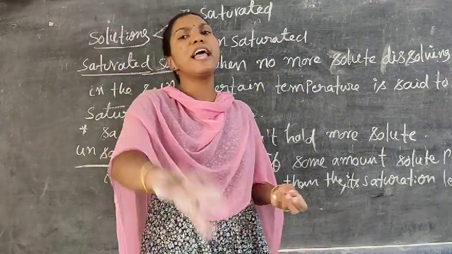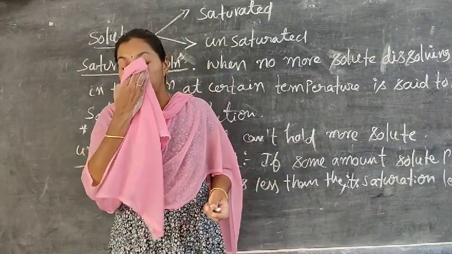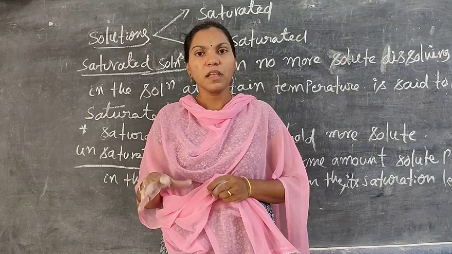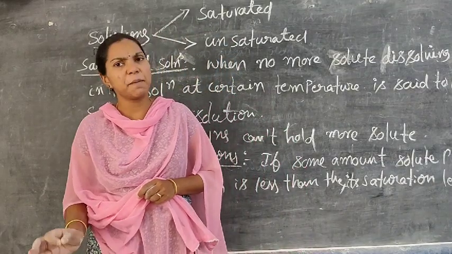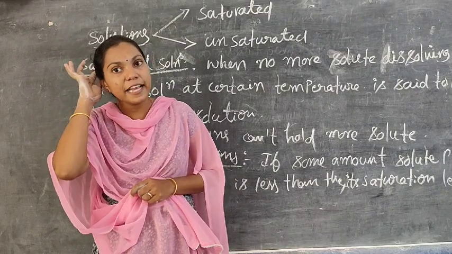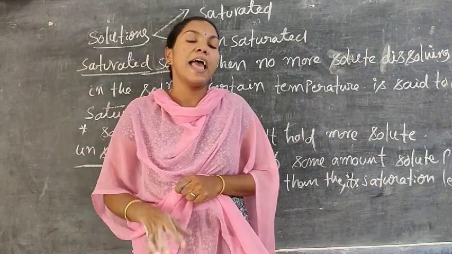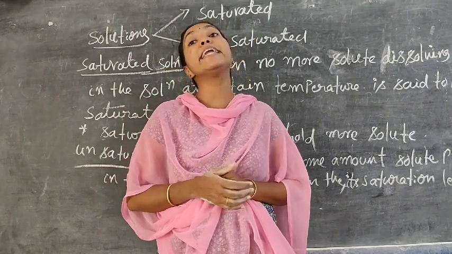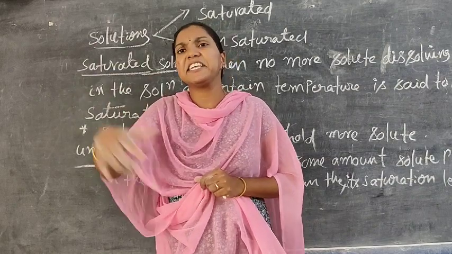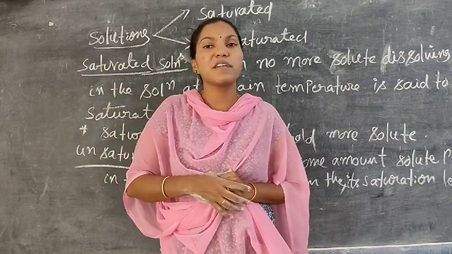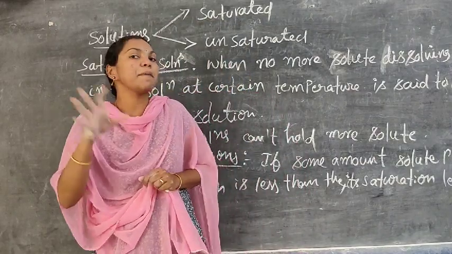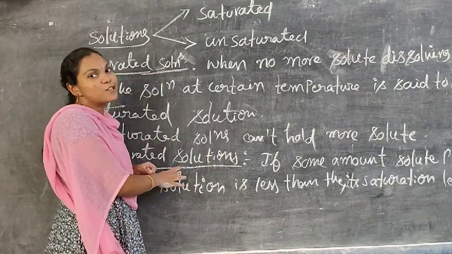For example, take 100 ml of water, add 20 grams of sugar, and it is completely dissolving. Add 100 grams of sugar in 100 ml of water, and it is also dissolving. Add 500 grams of sugar in 100 ml of water. Is it possible to dissolve? Even though we are stirring and heating, some amount of solute remains undissolved in that solution.